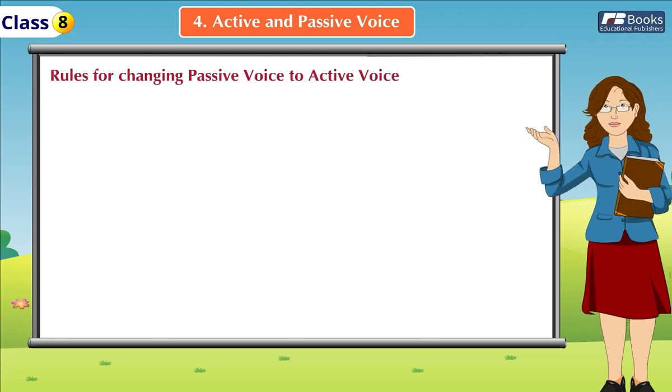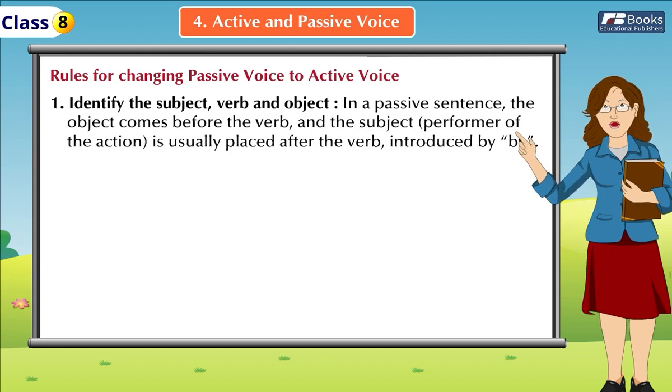Rules for changing passive voice to active voice. Rule 1. Identify the subject, verb, and object. In a passive sentence, the object comes before the verb and the subject, performer of the action, is usually placed after the verb, introduced by by.